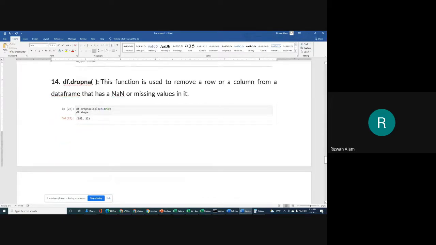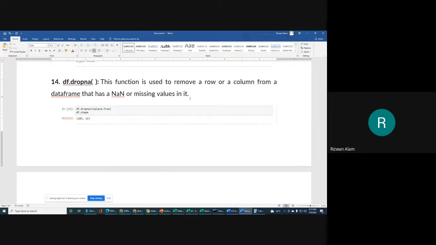Next we have df.dropna. This is an important function that we in general use in our projects. This function is used to remove a row or a column from a data frame that has NaN or missing values in it. We in general use dropna for pre-processing. Pre-processing means the phase that we follow after EDA. First we perform EDA, meaning data analysis, then we go for pre-processing.